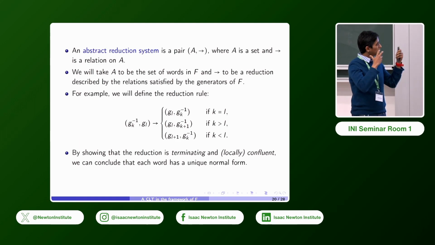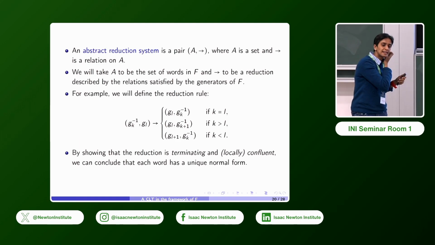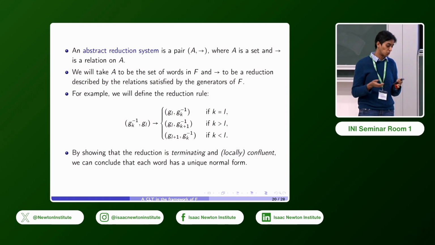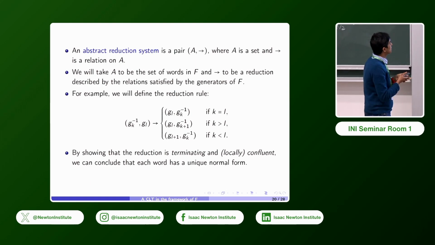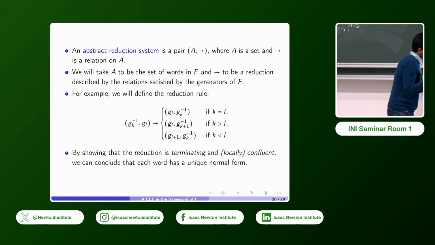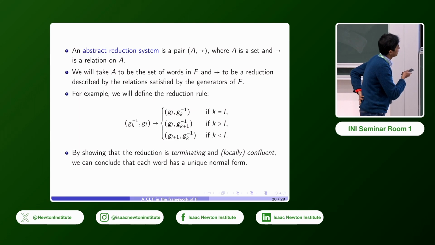But we use the arrow, or they use the arrow in this context, because it really signifies that you're rewriting a word or reducing a word. So it really shows you that transformation. So we'll take A to be the set of words in F, and we'll define a reduction given by arrow. And the reduction just comes from the relations satisfied by the generators of F. So we'll actually work with 2 reduction rules, but I've just got one example here.